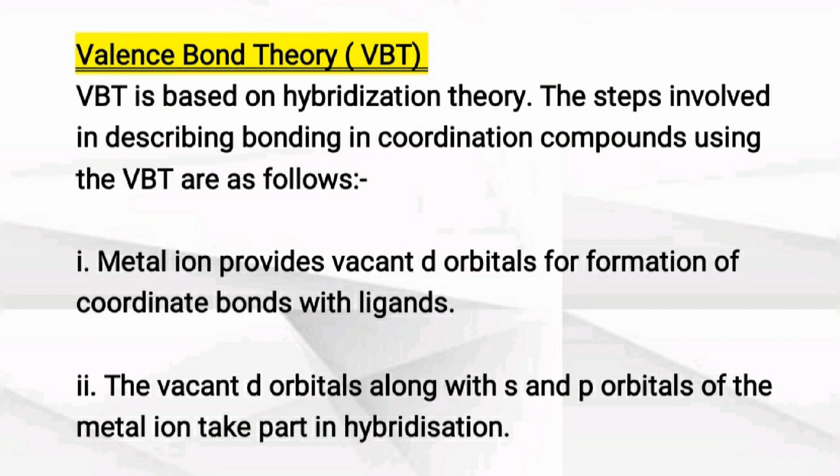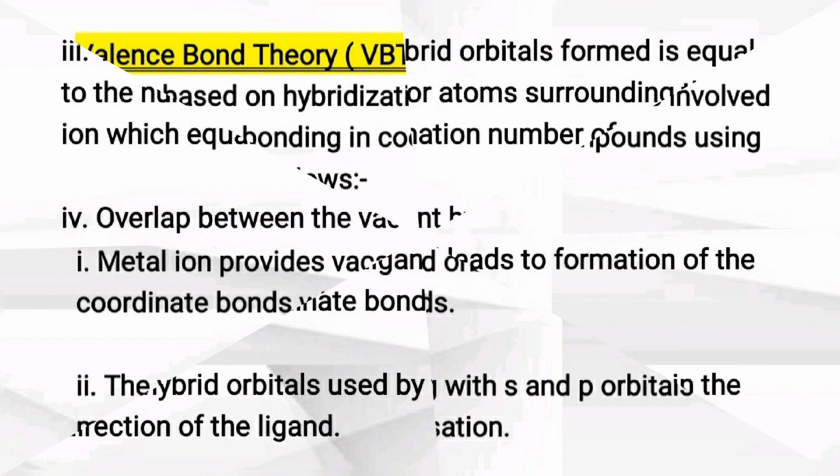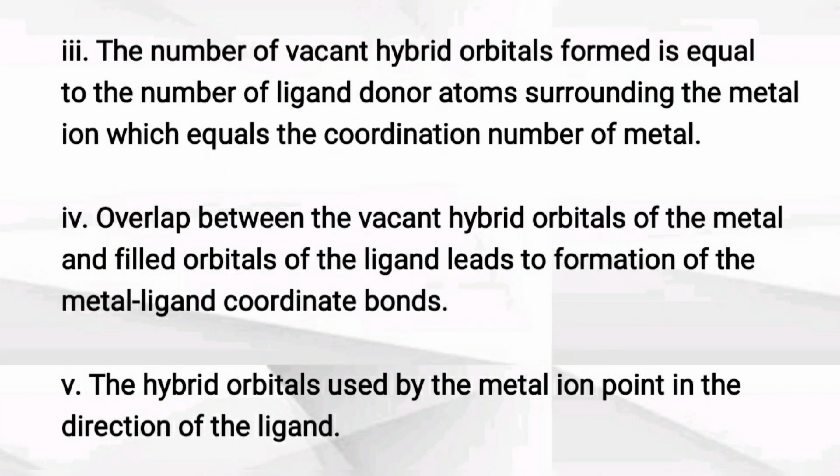Number 1, the metal ion provides vacant d orbitals for the formation of a coordinate bond with the ligand. Means the metal which has d orbitals can form a coordinate bond. Second, the vacant d orbitals along with s and p orbitals of the metal ion can take part in hybridization. Third point, the number of vacant hybrid orbitals formed is equal to the number of ligand donor atoms surrounding the metal ion, which equals the coordination number of the metal.